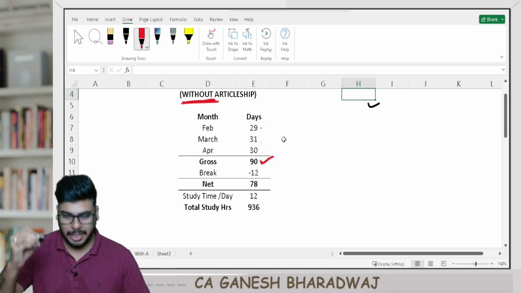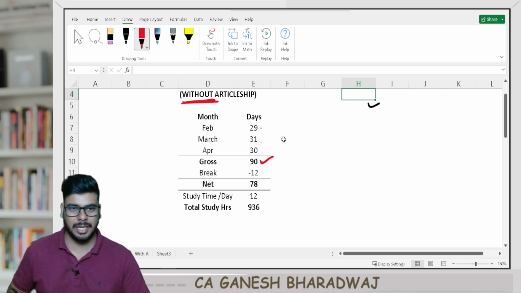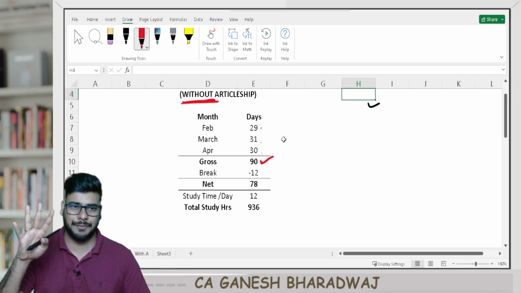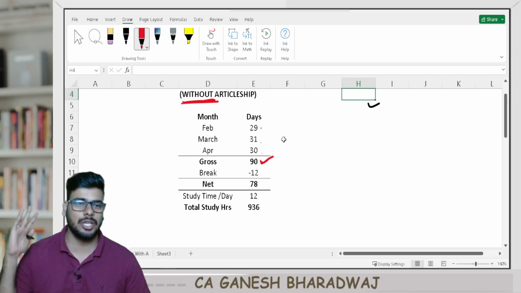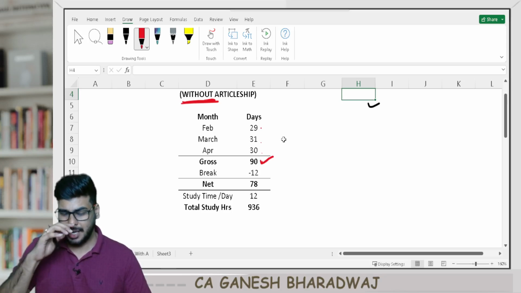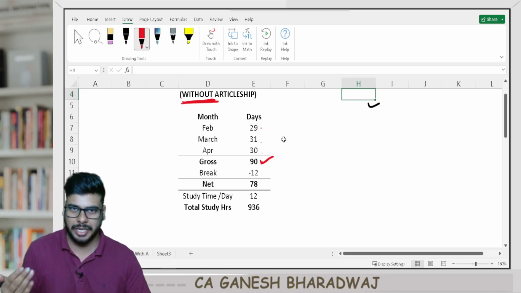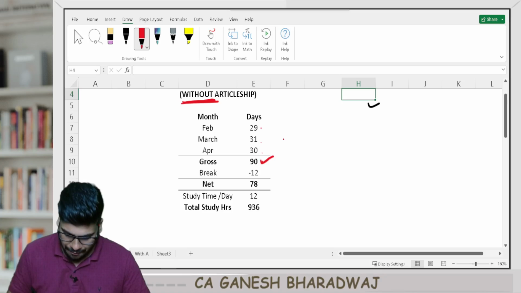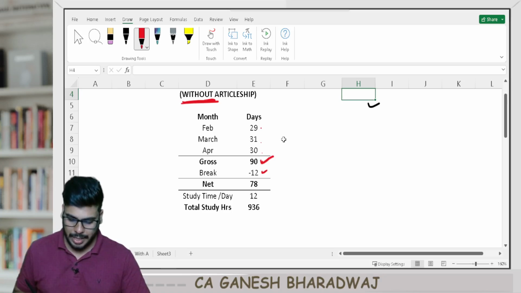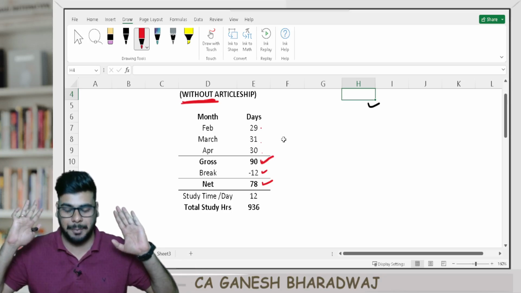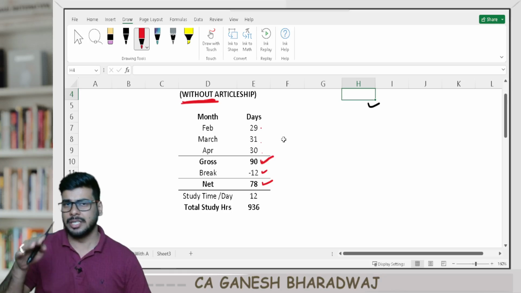Now, in this particular calculation, what I'm taking is 3 months, and every month has, on an average, 4 weeks. So 4 into 3 is 12 weeks. And every week, assume that one day you are not studying, you are not able to study, or you're taking a break. That's why from this calculation, I have reduced 12 days. So now net, you have 78 productive days for the purpose of your preparation, right? So this is the calculation I've made.